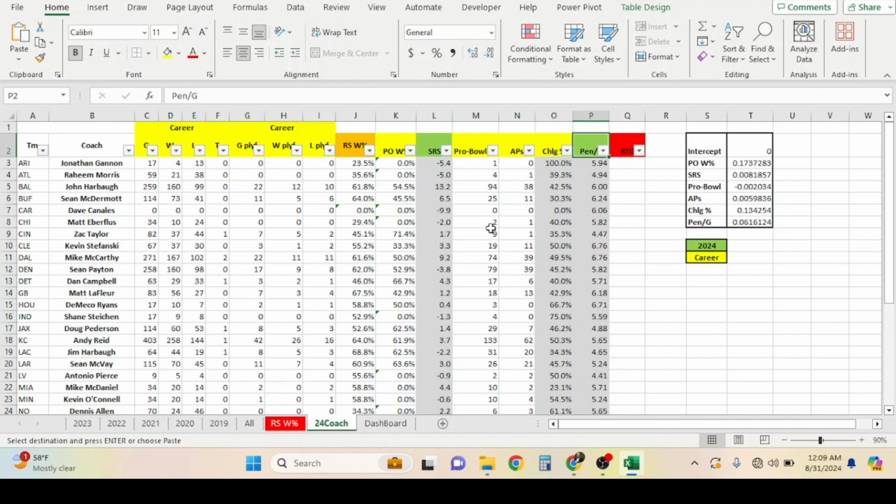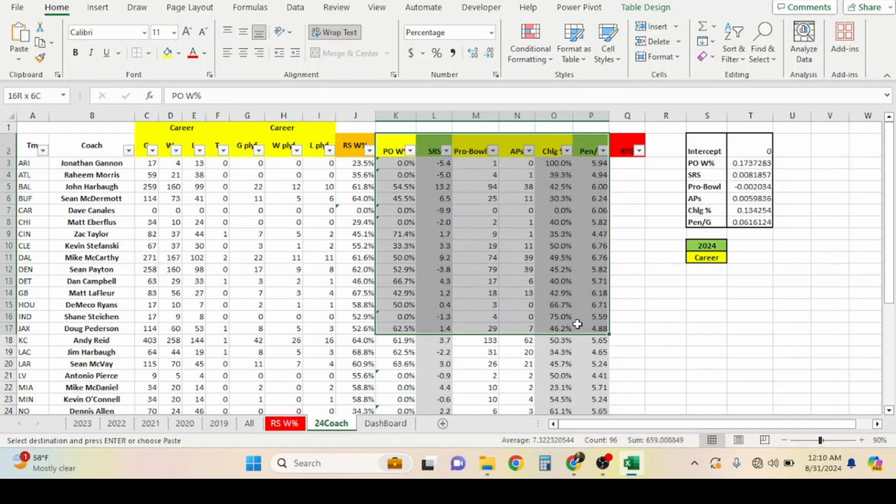And then also penalties per game, right? Teams have penalties here and there. So you're going to have that as a 2024. It needs to be consistently updated every single week. Now you may ask, what about regular season win percentage, right? Don't we have to change that every single week? No, it's going to be our target variable. So all these variables here are going to be building that algorithm to change that output on its own. We'll get into that more in a second.